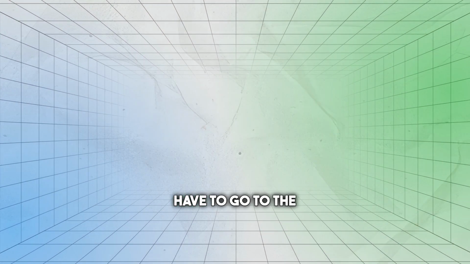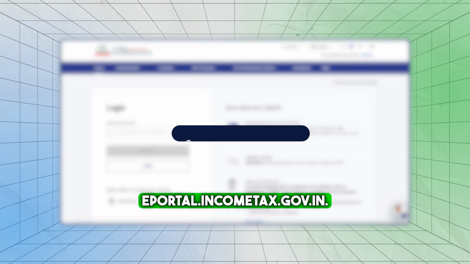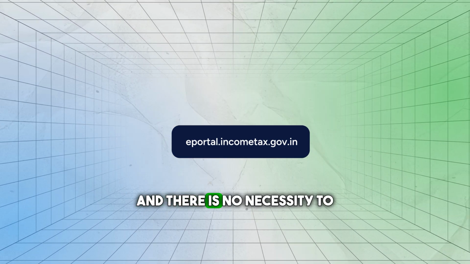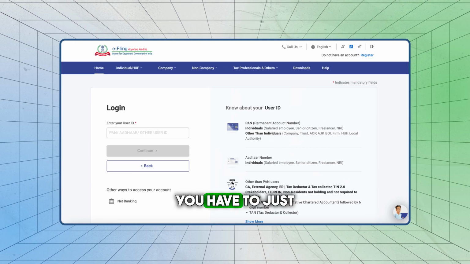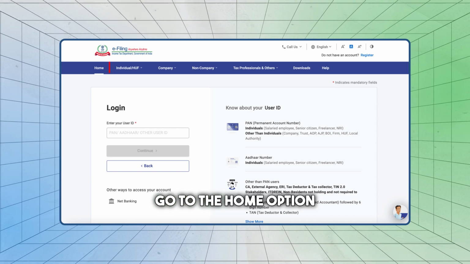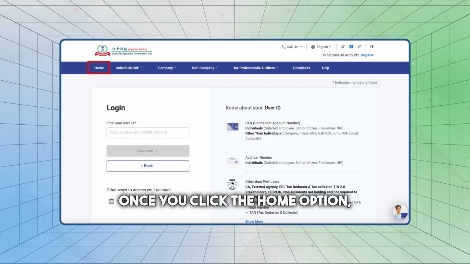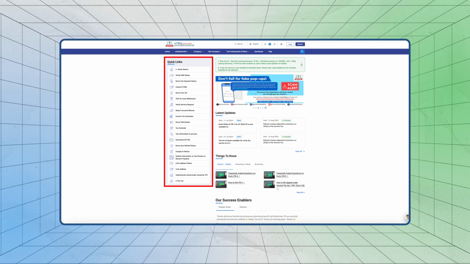You have to go to the e-portal of the income tax department, incometax.gov.in, and there is no necessity to enter your login credentials. You have to just go to the home option and click. Once you click the home option, you will get the list of quick links.